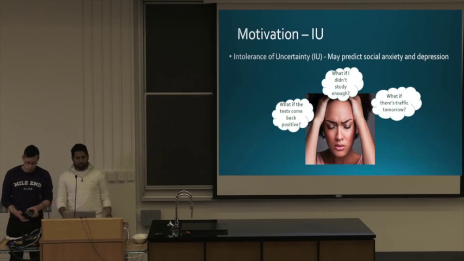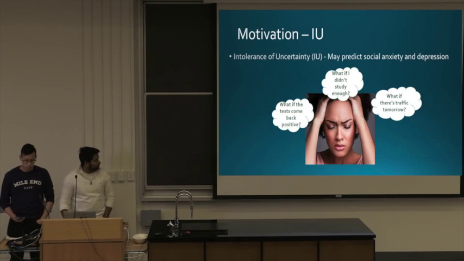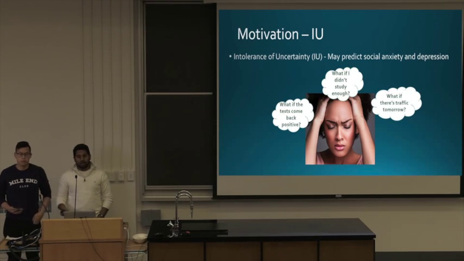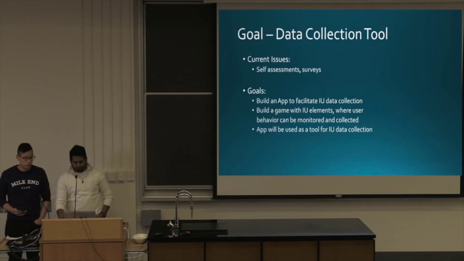Just to explain the concept a little bit more, as you can see in the image behind me, we all face day-to-day uncertainties, such as if there's traffic on the road, if you didn't study enough for an exam. Someone with a high level of IU would actually find these uncertainties very intolerable and may experience symptoms such as stress, grief, or lack of sleep. And it's important to note that these are future uncertainties that might actually have a very low probability of occurring, but someone with a high level of IU would not be able to stand this uncertainty.